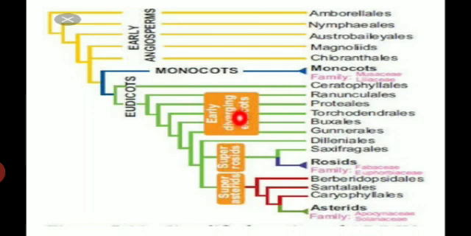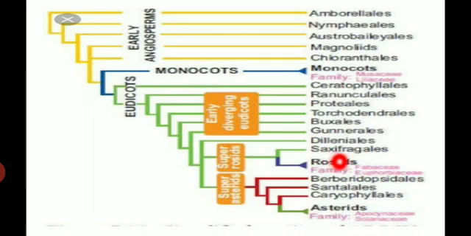The early diverging eudicots are divided into first one ceratophyllales, second one ranunculales, next one proteales, then trochodendrales, buxales, then gunnerales and dilleniales. Then superrosids is divided into saxifragales and rosids.